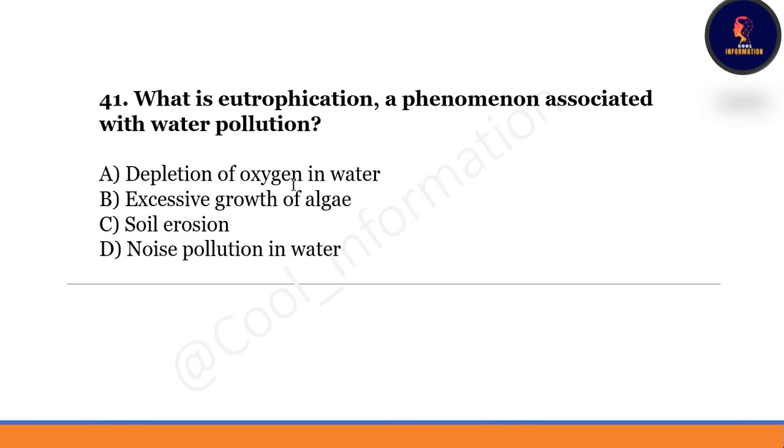Next question. What is eutrophication? A phenomenon associated with water pollution. Option A, depletion of oxygen in water. Option B, excessive growth of algae. Option C, soil erosion. Last option is noise pollution in water. Correct option will be option number B. Eutrophication is actually excessive growth of algae, a phenomenon associated with water pollution.